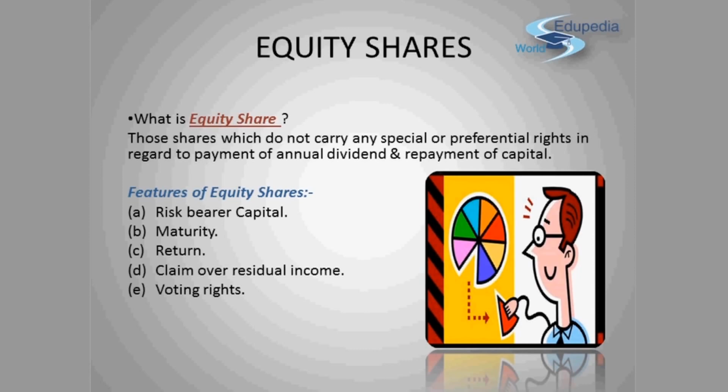Equity shareholders have voting rights in proportion to the shares held by the shareholders. They have a right to participate in the company's management also, as they are called the owner of the company. Next feature is limited liability. The liability of the equity shareholder is limited to the extent of capital contributed by them in the company.